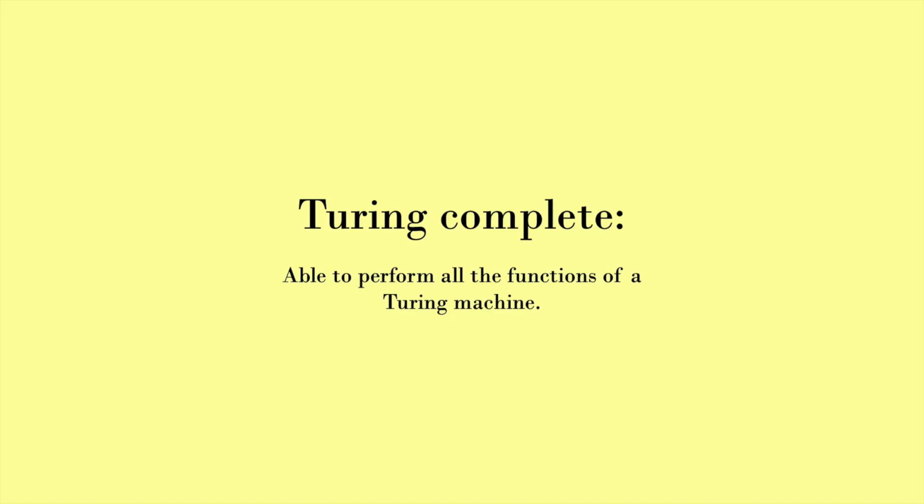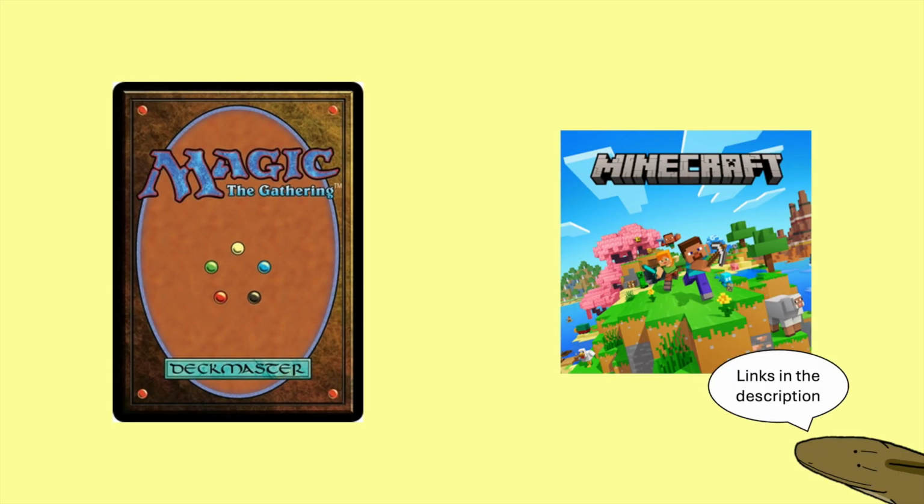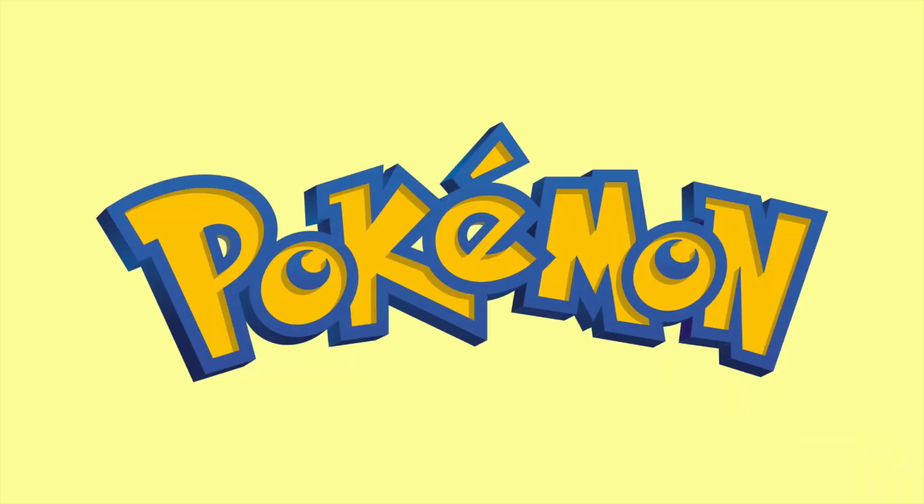Any system that is capable of performing all the functions of a Turing machine is known as Turing complete and can theoretically perform any calculation. Over the years, everything from Minecraft to Magic the Gathering have been shown to be Turing complete, and today, I add to that list Pokémon.